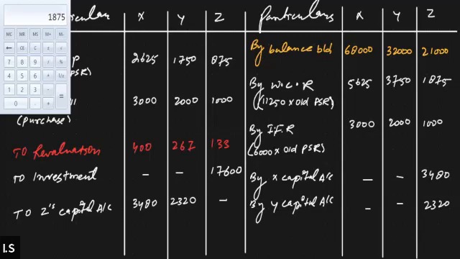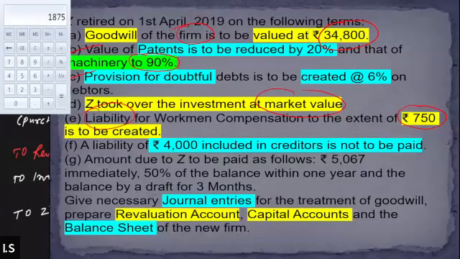All right, now let's come back to the question and read adjustment G. See what G is saying. G says that the amount due to Z is to be paid 5,067 immediately.